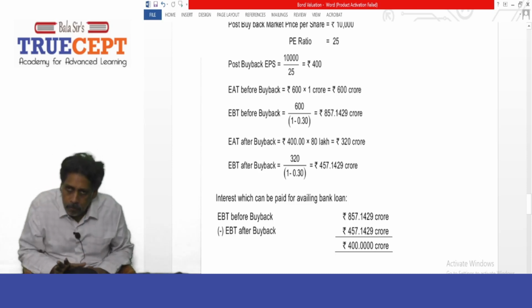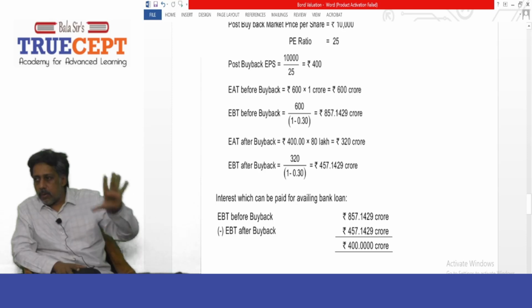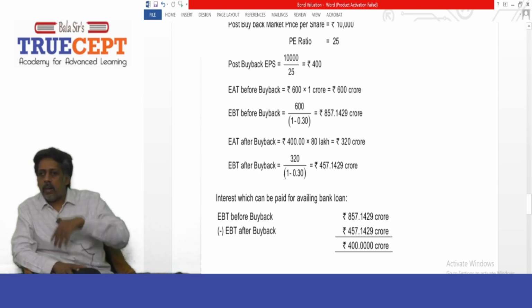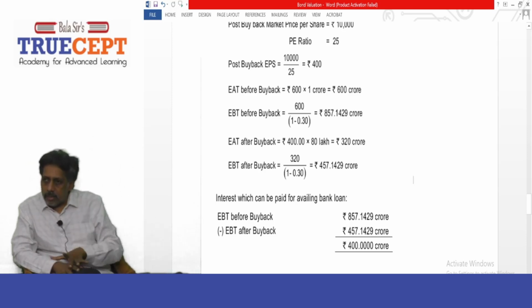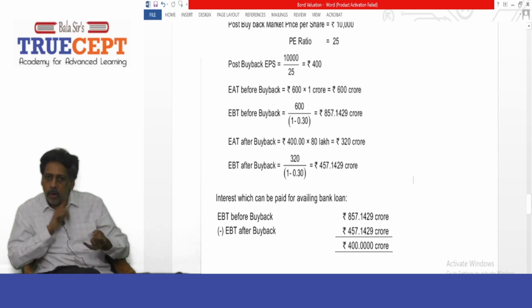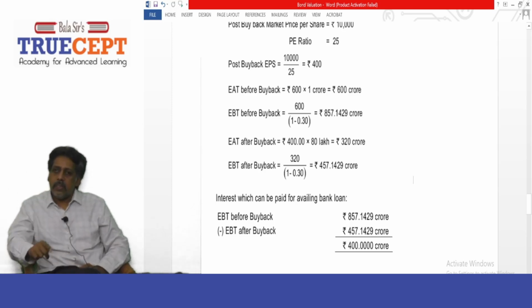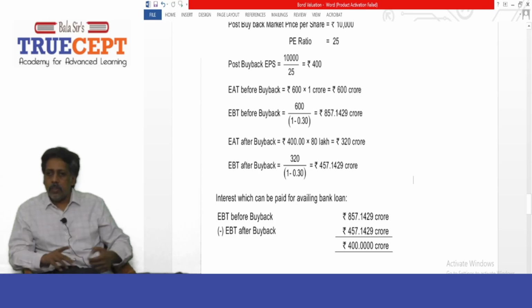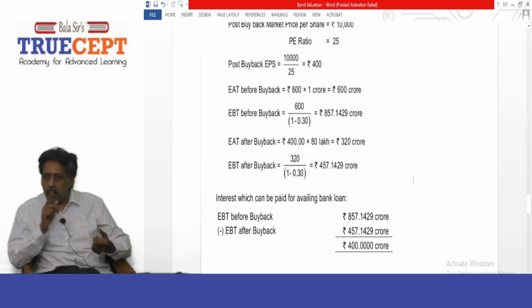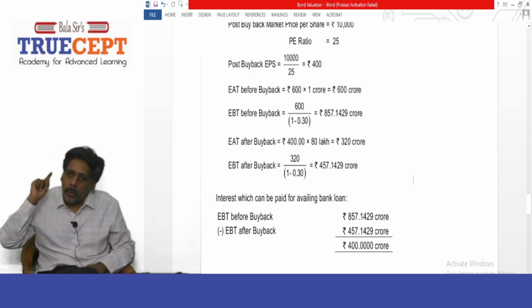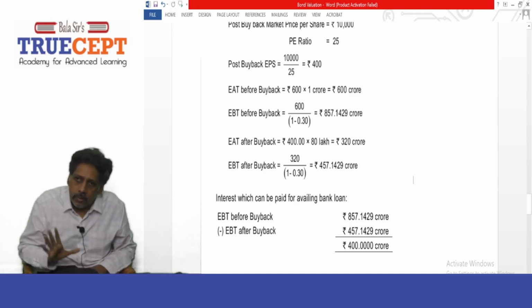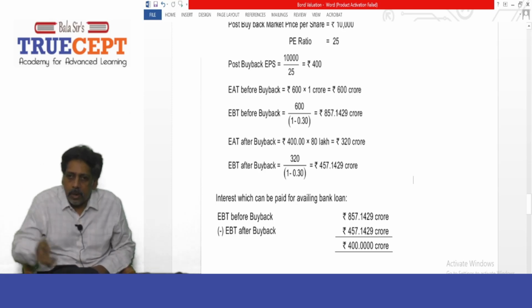Therefore, 600 crore represents 70%, and what is for 100%? That is what is captured in that working: 600 crore divided by 1 minus 0.3. It is as good as rupees 600 crore into 100 by 70, which gives you 857.1429 crore rupees as the pre-tax profits before buyback.